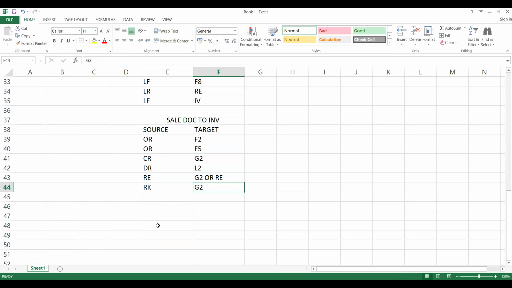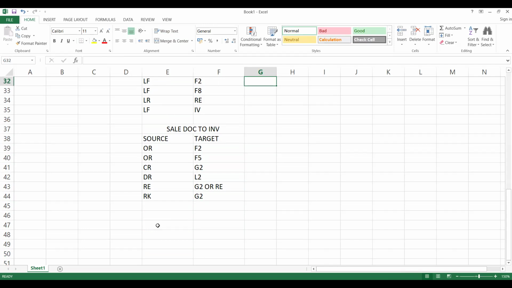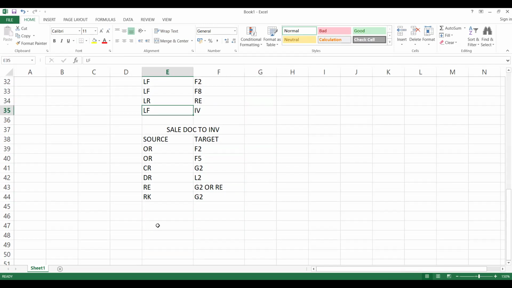These are the simple examples I'm telling. So here, in standard, delivery related billing is created from delivery to billing. In a similar way, you can create it for your service order billing also, for service material.